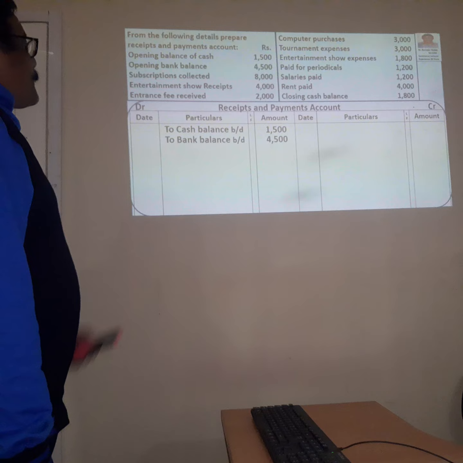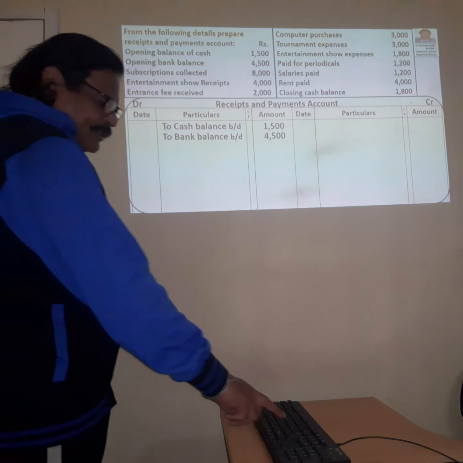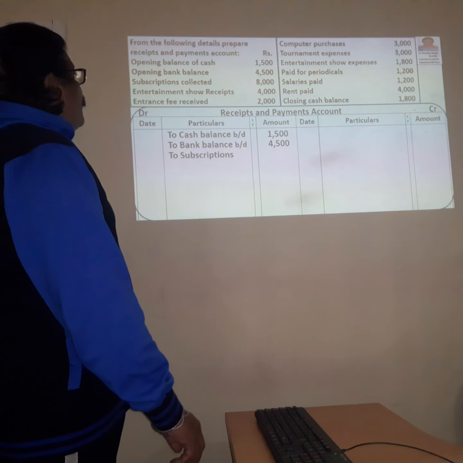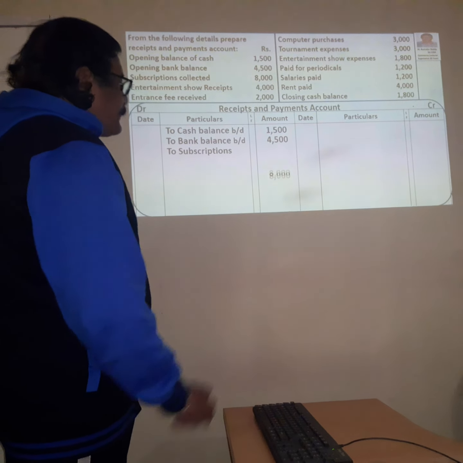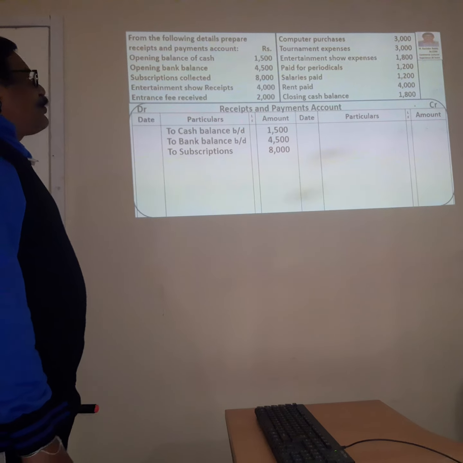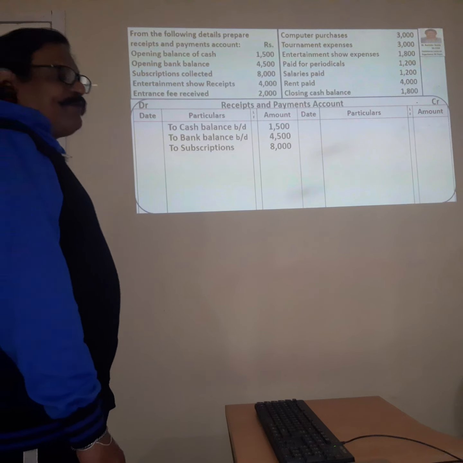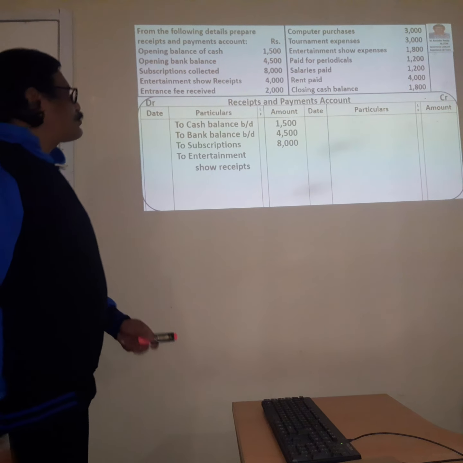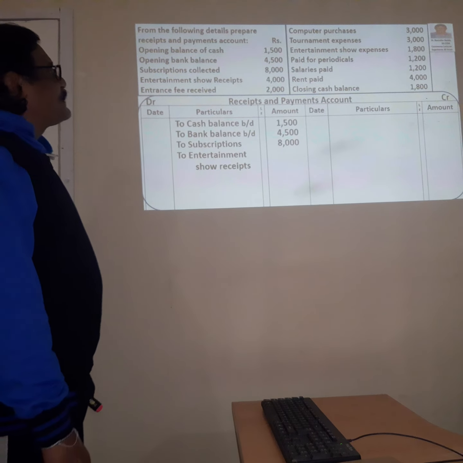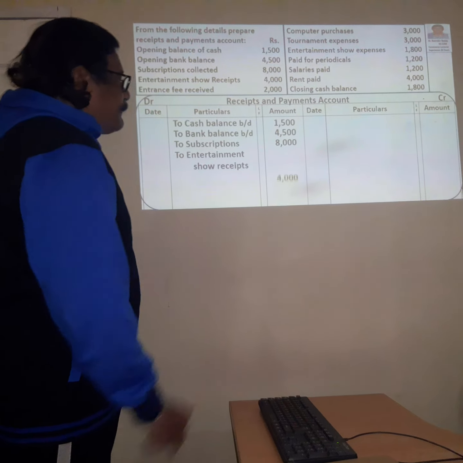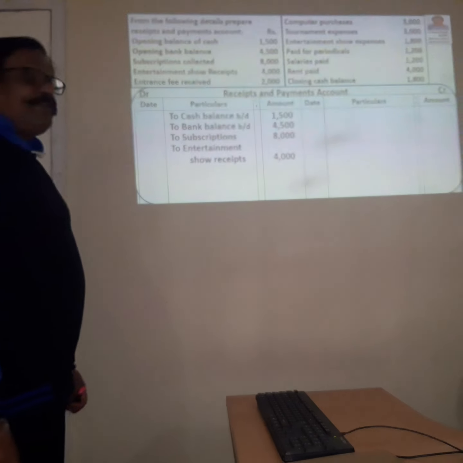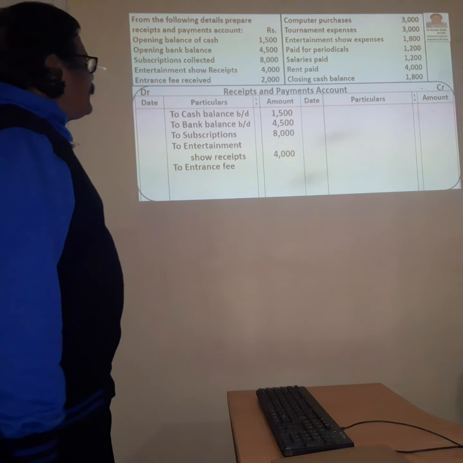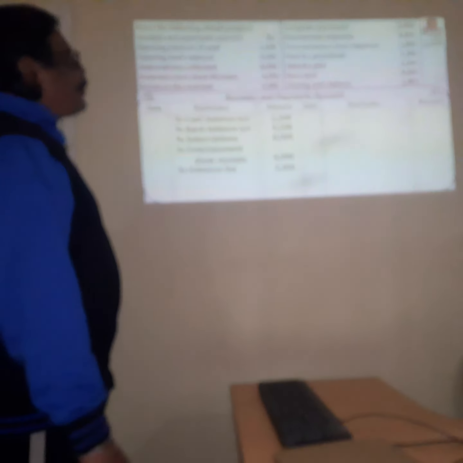Now, subscriptions collected is a receipt. Receipts will be shown on the receipt side. So to subscriptions we are showing the amount as 8,000. Then entertainment show receipts. The statement itself says that receipts means anything received will come on the debit side. So we show to entertainment show receipts, it is an income, 4,000. Then entrance fee received. Entrance fee is a regular income, so we can show it on the receipt side as the amount 2,000.